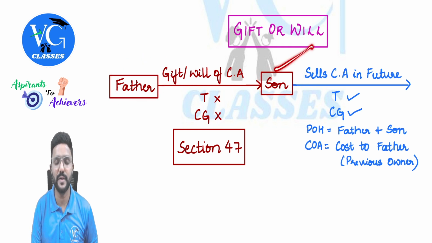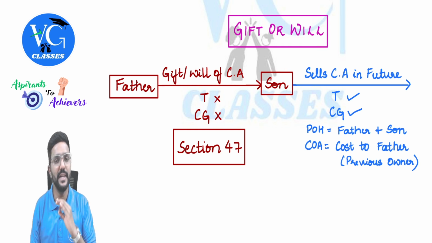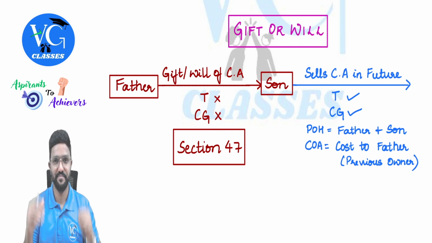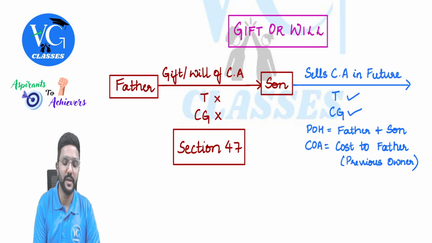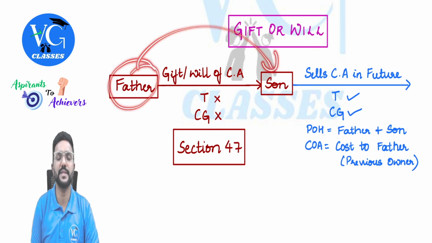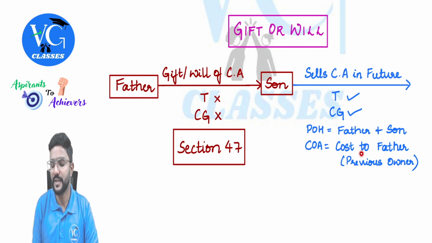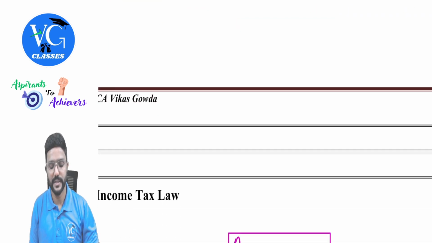And what would be the cost of acquisition for the son? The son didn't incur any expenses to purchase this. He got it freely. In that case, the cost to the previous owner will be taken as the cost of acquisition for the son, guys, which is the cost to the father. Cost to the father. Okay, sir.